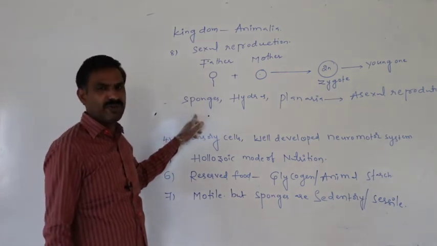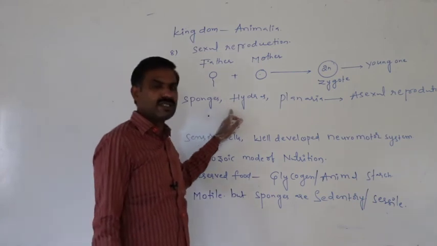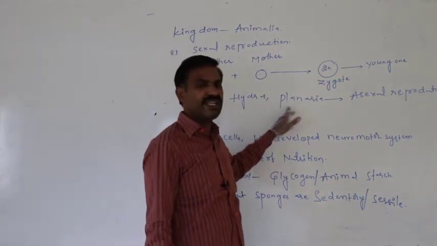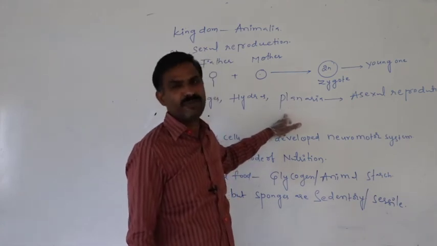Sponges can perform sexual as well as asexual reproduction. Hydras can also perform sexual and asexual reproduction. Planarians also have the capacity to perform both.